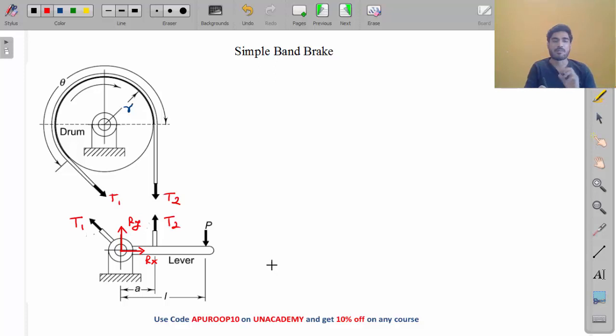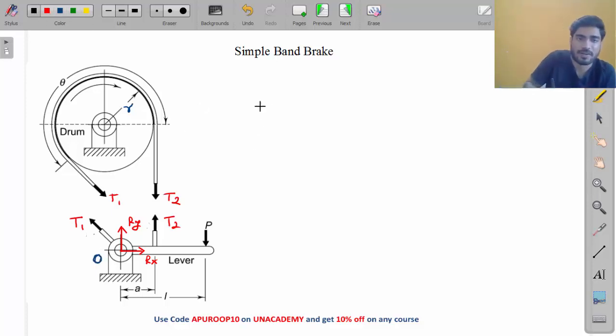Now my friend, which forces are we interested in? We are interested in P, T1 and T2. We are not interested in Rx or Ry. We don't need these forces. We only need P, T1 and T2. So what will we do? We will take moment about this hinge. Let's call it point O.